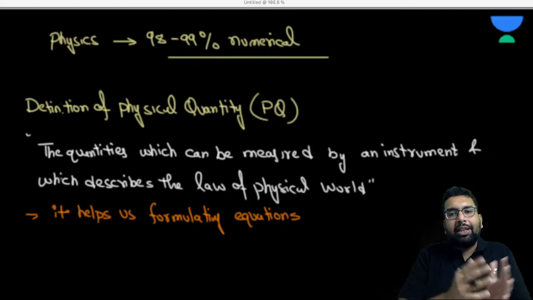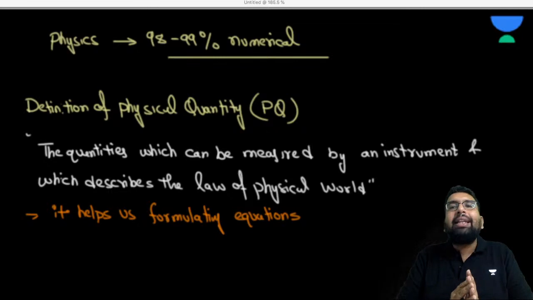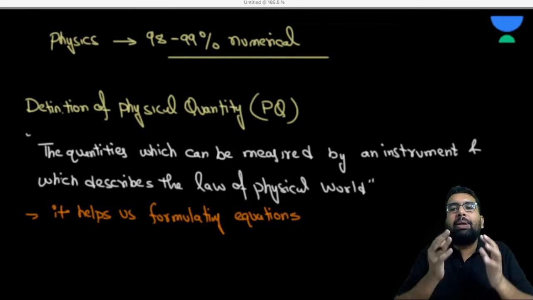These physical quantities must be measured, because when you are explaining some law, or explaining something in terms of these physical quantities, first of all they must be measured.